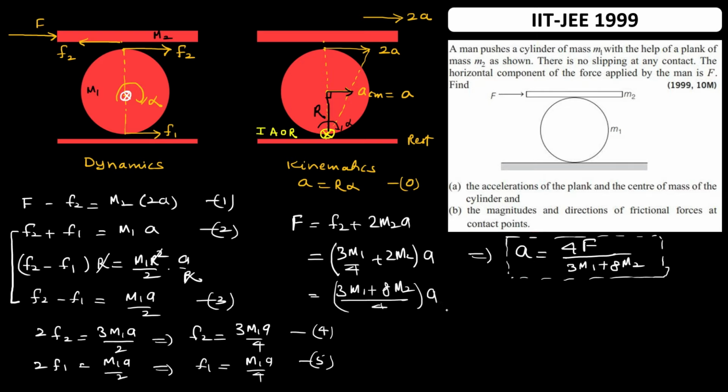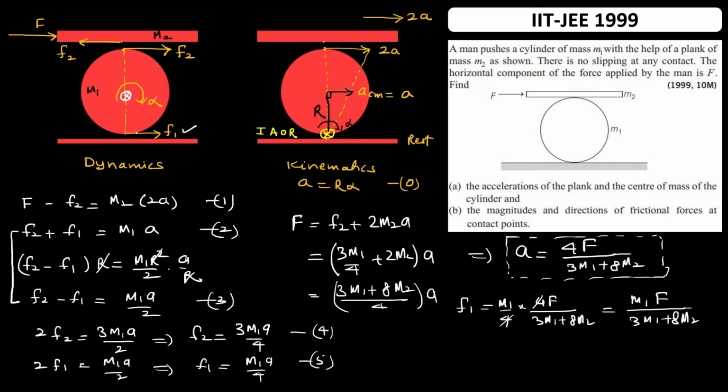Now let's calculate the friction. From equation 5, F1 is m1 by 4 into acceleration. Acceleration is 4F divided by (3m1 plus 8m2), and this 4 gets cancelled. We will get F1 is equal to m1 F divided by (3m1 plus 8m2), and this is a positive answer. Positive answer means whatever direction of F1 that I have assumed is correct.